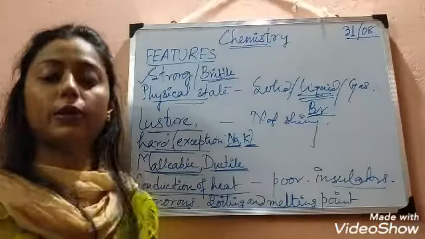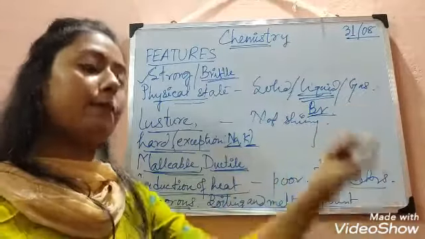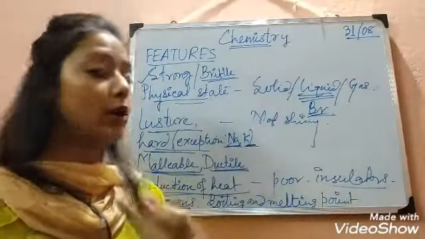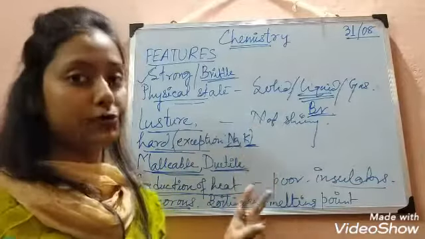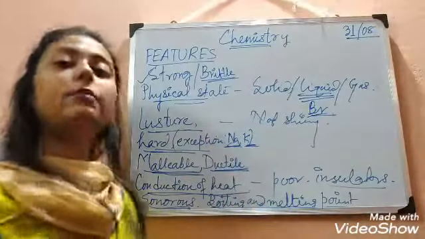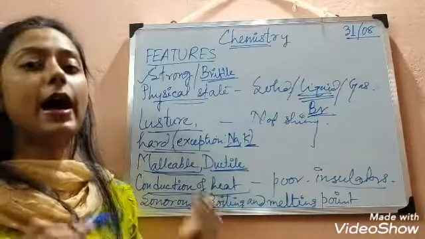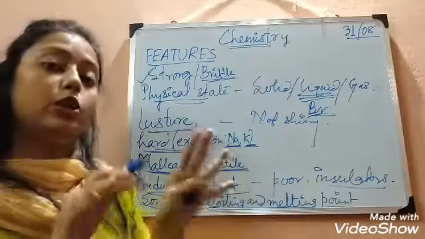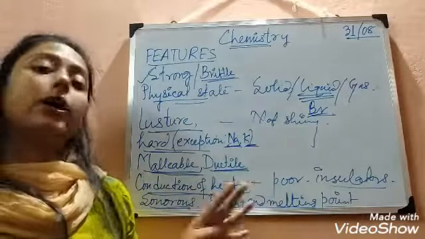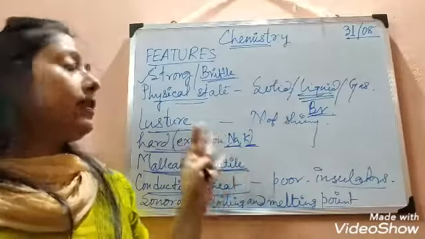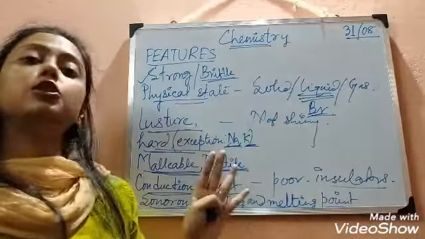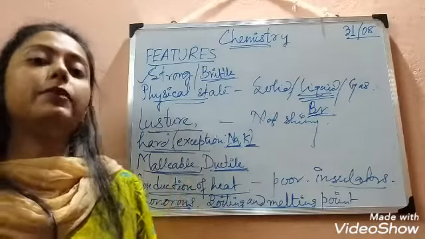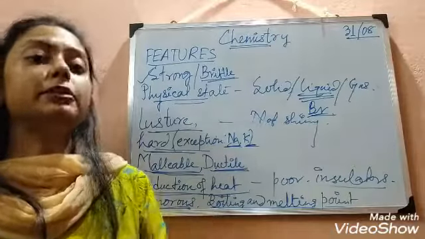Next thing is sonorous. We told you that if I drop a metal on the floor, I can hear a sound. But if I drop a non-metal on the floor, we cannot hear the sound. So non-metals are not sonorous in nature. Next is the boiling and melting point. I told you that metals are high in boiling and melting point. But in case of non-metals, they have low boiling and melting points. So children, these are the overall concepts of metals and non-metals. Okay. In the next class, we will talk about the differences between metals and non-metals and the metalloids. Thank you.